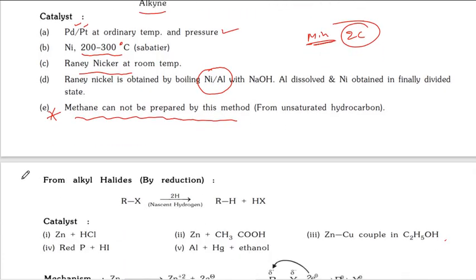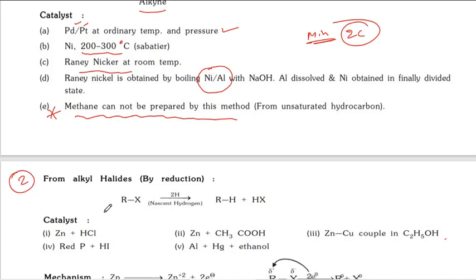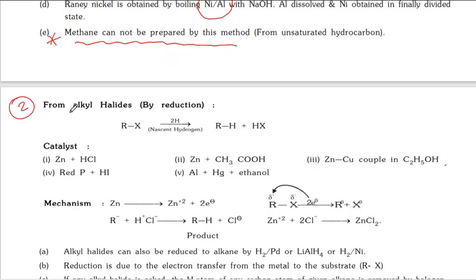Next, reaction 2, method 2: from alkyl halide by reduction we can prepare alkanes. What you do is just remove the halogen and substitute hydrogen. Very simple, but to substitute that hydrogen we require nascent hydrogen. Nascent hydrogen means hydrogen in the atomic state, hydrogen radical. So first of all we have to prepare this hydrogen radical.